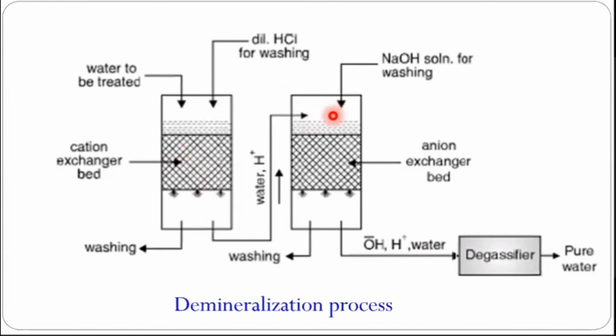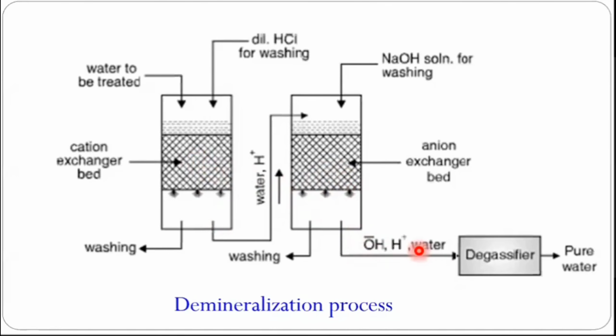Then H plus ions and anions and other anionic impurities are added here. This will capture all anions, and instead of the anions, OH minus will come down. It means in this particular process, H plus and OH minus ions are coming down. All the cationic impurity and anionic impurity are captured in these exchanger regions, and that's why we can say there is demineralization, complete removal of ions. But as in the previous case, this process will also have some limitations. This will stop when all H plus ions are over, or when all OH minus ions are over.